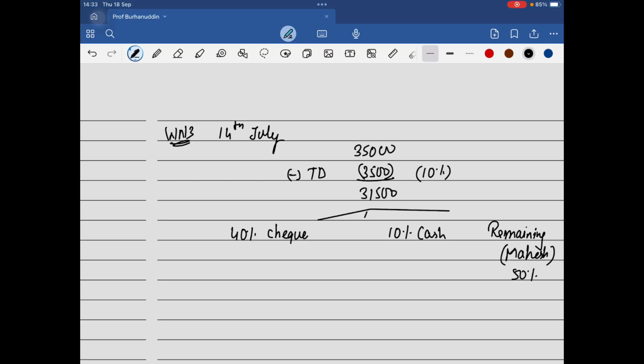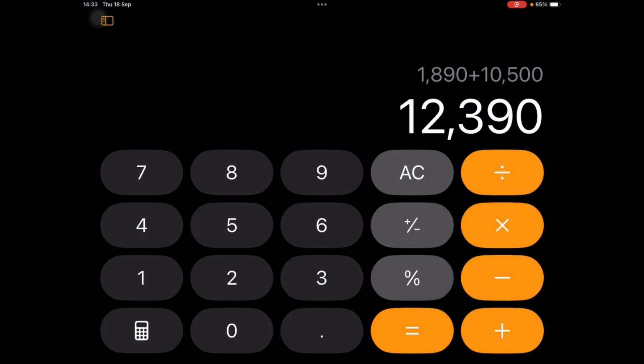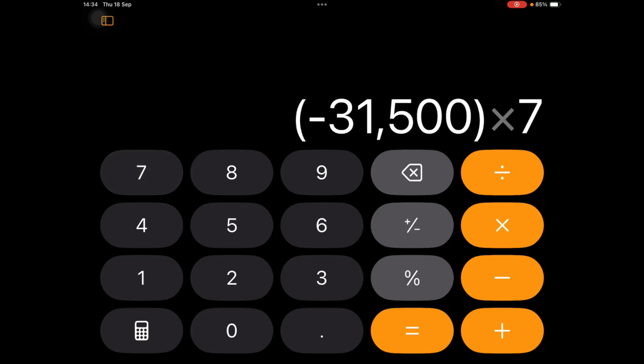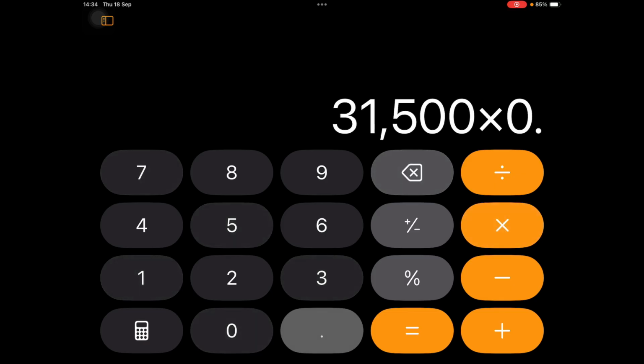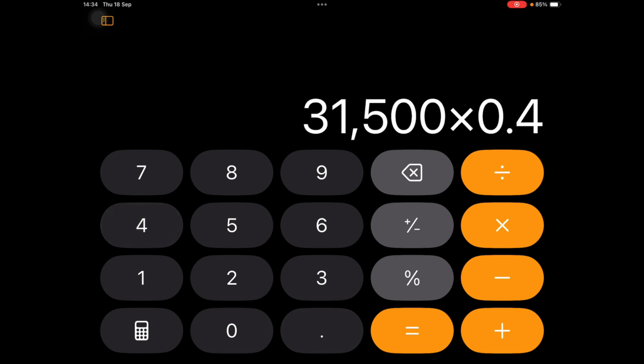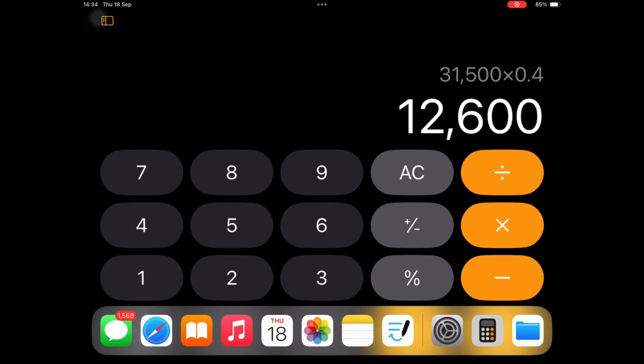Now 31,500's 40%. First things first, 31,500 multiplied by 40%. I'm getting the answer 12,600.